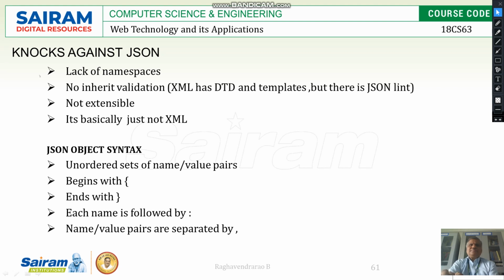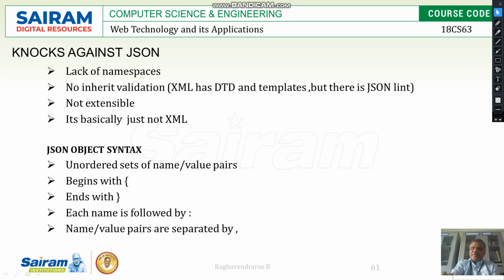We can say that some talks against JSON. Lack of namespaces: in XML we have namespaces and all. No inherent validations: usually with XML you have DTD, the templates will be there, and you get some validations over there. But here it is not there. Not extensible also, not an extensible language. It is basically not like XML.